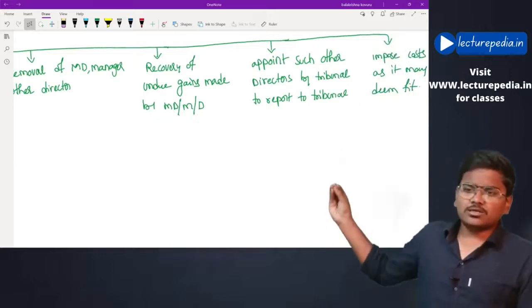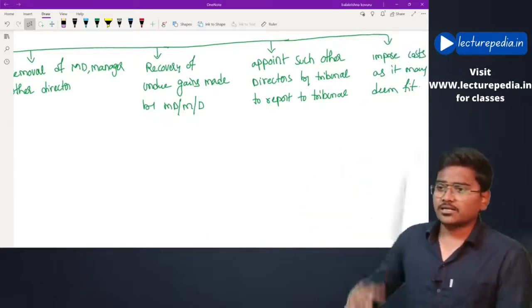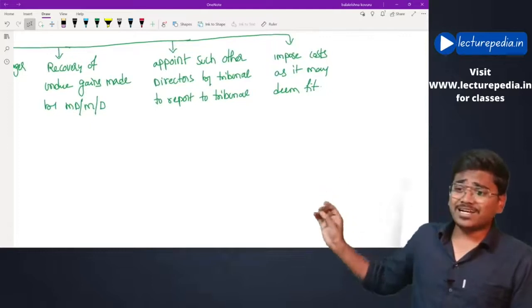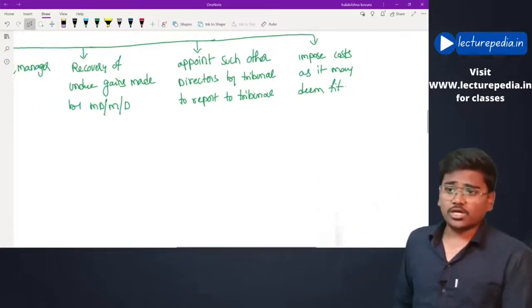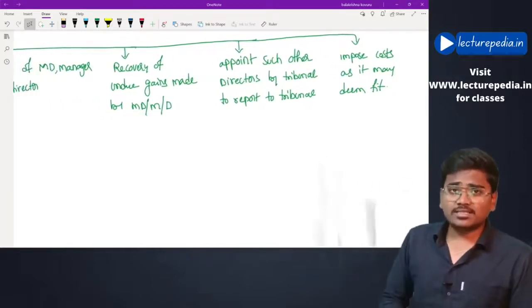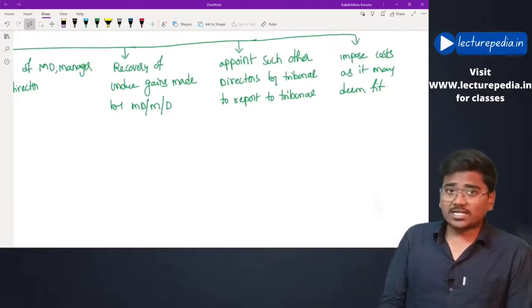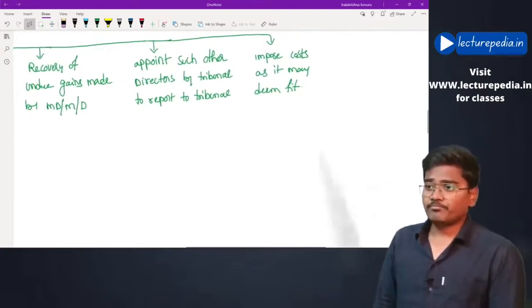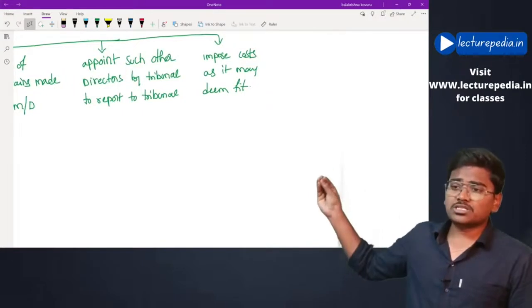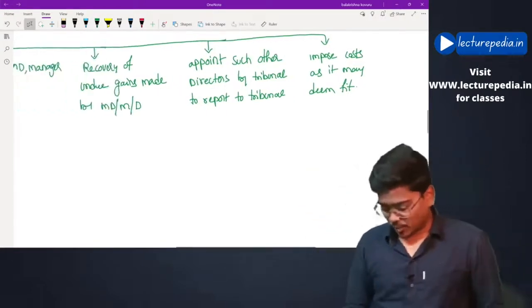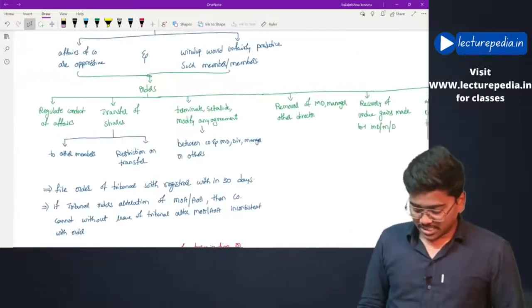Recovery of undue gains made by the manager or managing director. Appoint such other directors by the tribunal to report to the tribunal. The tribunal has removed the existing directors. Now the new directors will be appointed by the tribunal. Impose costs as it may deem fit. These are the types of orders that the tribunal can pass.